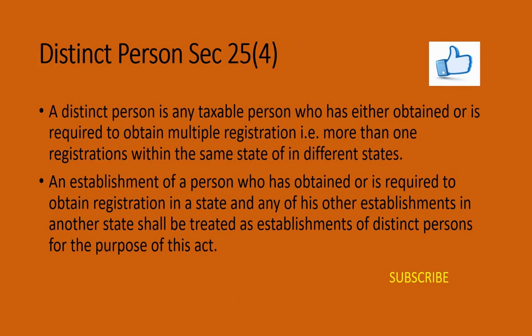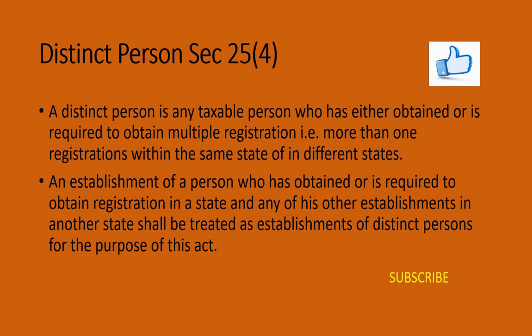Then the next one comes here, a distinct person. Section 25 subsection 4 of the CGST Act 2017 provides that a distinct person is any taxable person who has obtained or is required to obtain multiple registrations, that is more than one registration, within the same state or in different states.